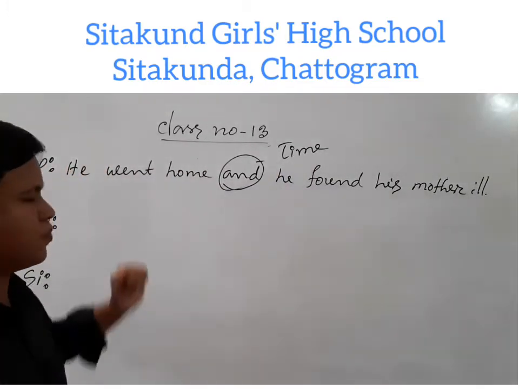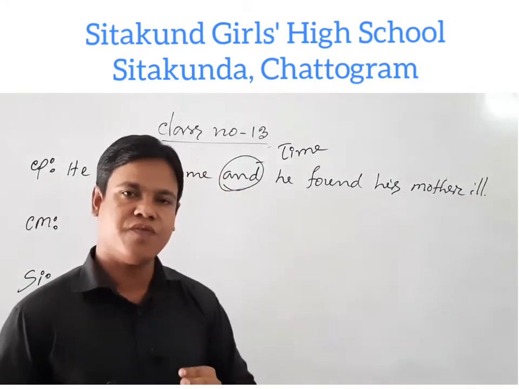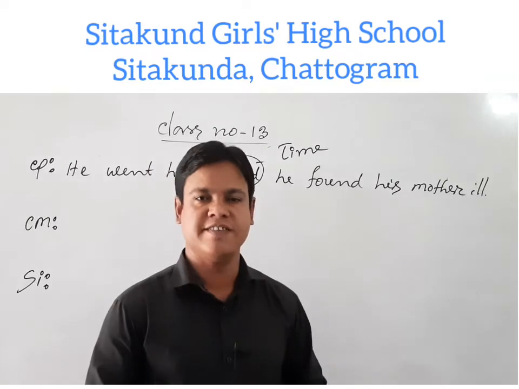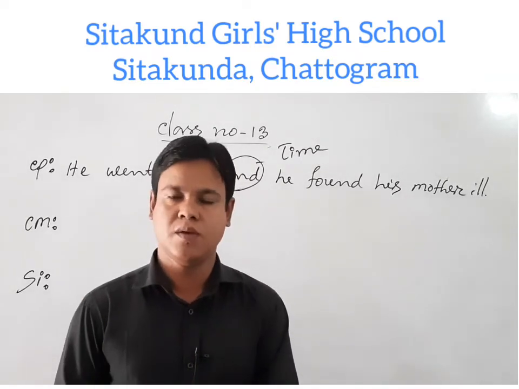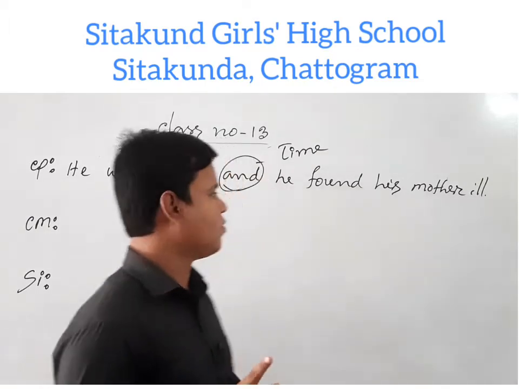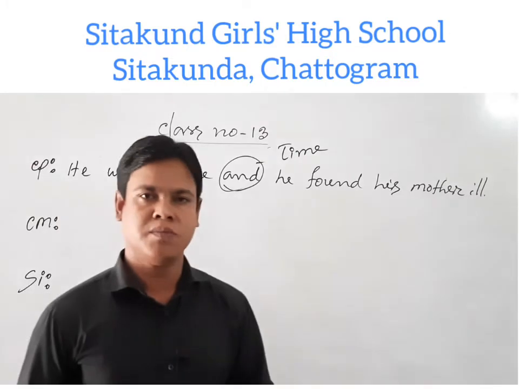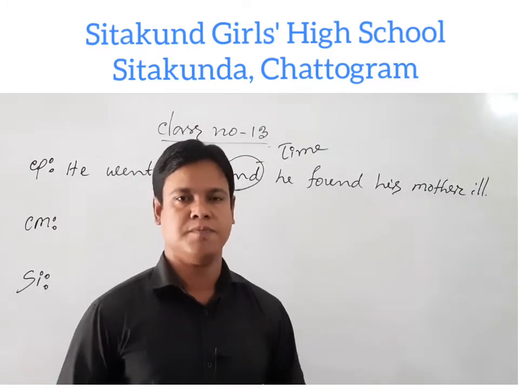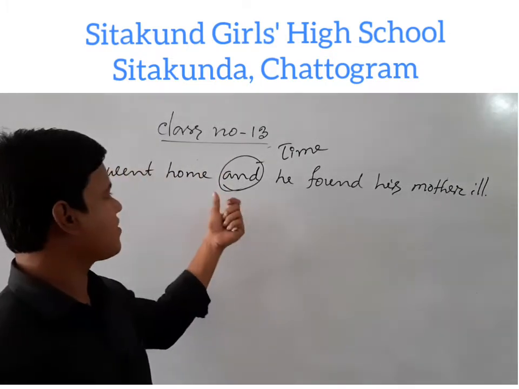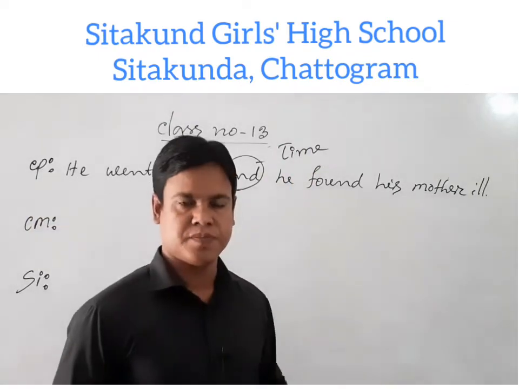He went home and he found his mother ill. He found his mother ill means he saw his mother ill. When did he find his mother ill? When he went home. That means after going home, he found his mother ill. This is the compound sentence containing and, and this and is expressing time.